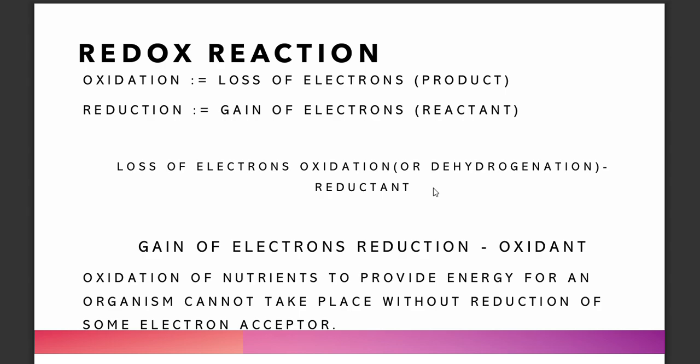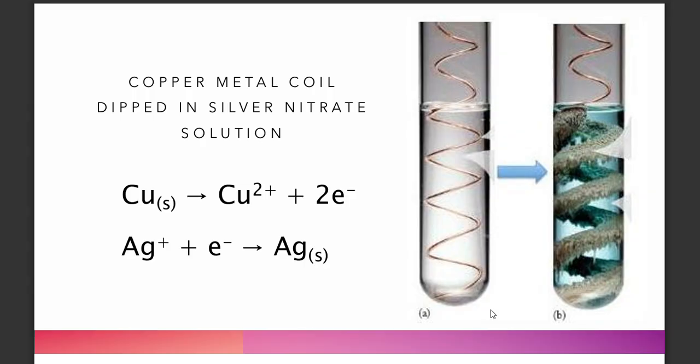So take note, oxidation of nutrients to provide energy for an organism cannot take place without reduction of some electron acceptor. In other words, where there is oxidation, there should also be reduction. One cannot occur without the other. So this is just an example of a redox reaction